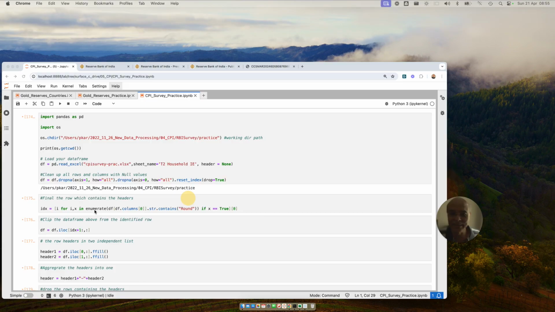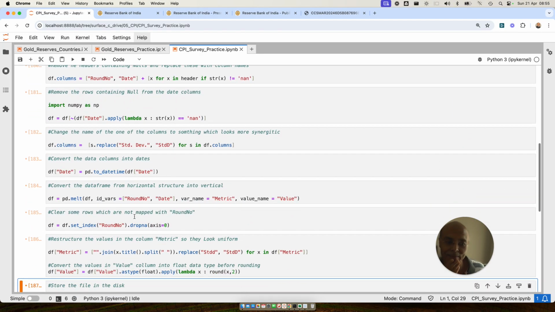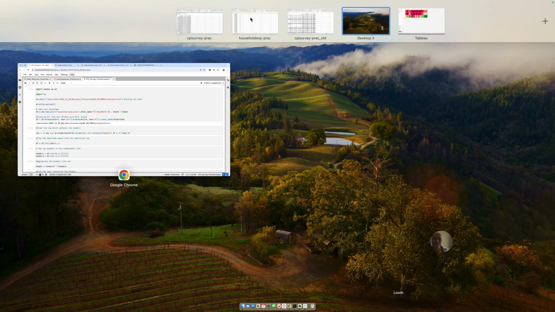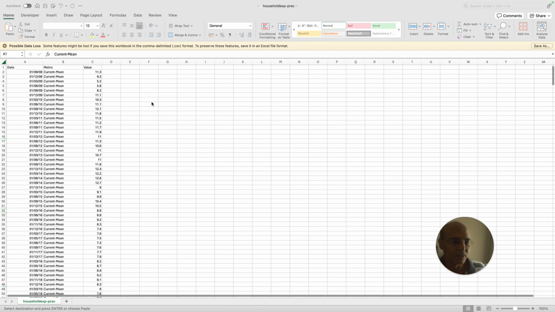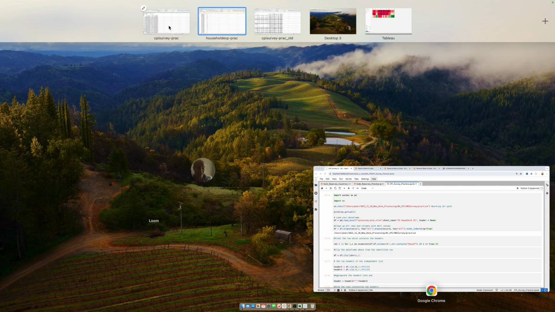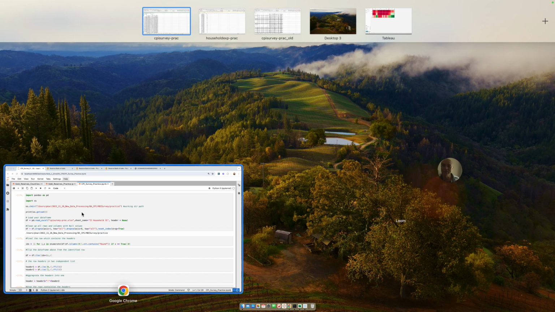Now, this is the whole purpose of this video, to explain to you how a simple code like this can work and create an output like this, which is not going to change even if you change the structure of your sheet. Which is extremely valuable, by the way. It is an extremely valuable skill to learn because that will make your life much easier. Okay, so let's start on the code.